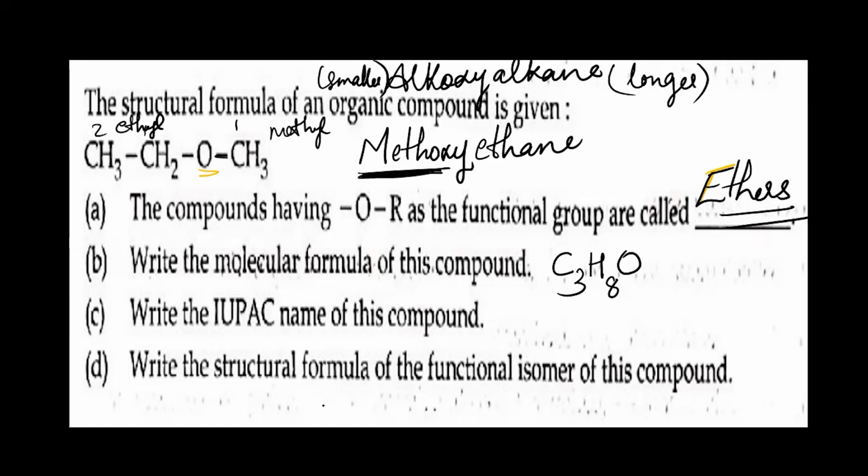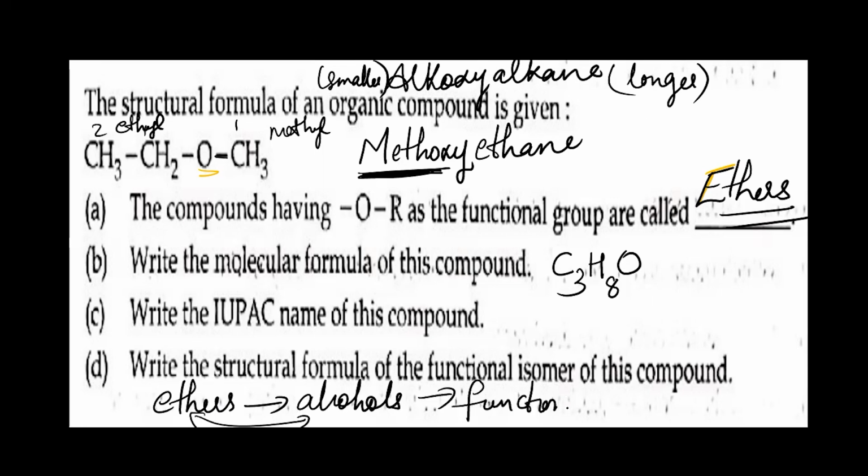Then write the structural formula of the functional isomer of this compound. What do you mean by functional isomer? Functional isomerism is shown by compounds having different functional groups, right? So this is an ether. You have to write C3H8O, the same molecular formula, but a different functional group. Ethers and alcohols show functional isomerism.